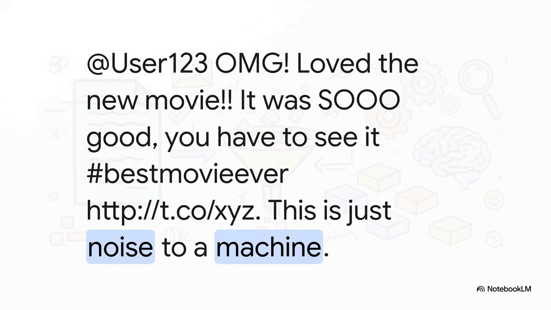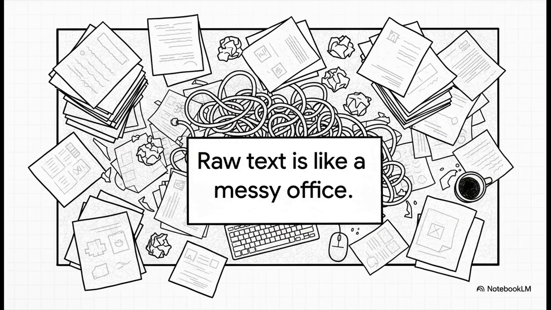Okay, take a look at this. You and I, we get it instantly. It's someone excited about a movie, right? But for a computer, this is just a chaotic mess. The @ sign, the URL, the extra letters in "so", it's all basically gibberish. So really, where would a machine even start to pull out the meaning? The simple answer? It can't. Not in this state.